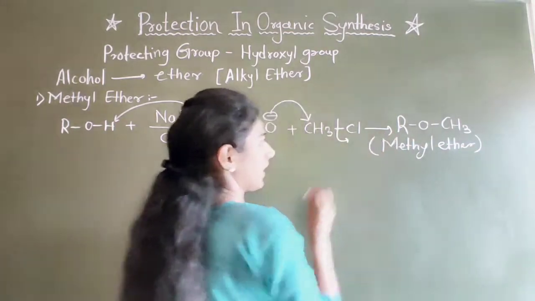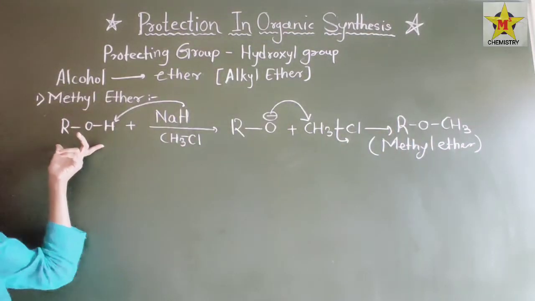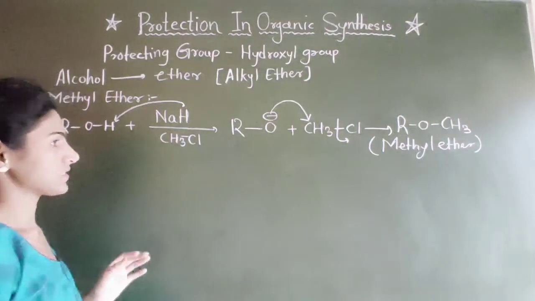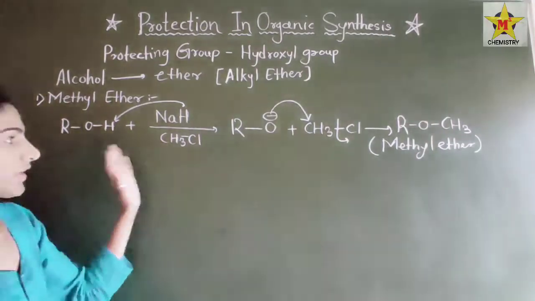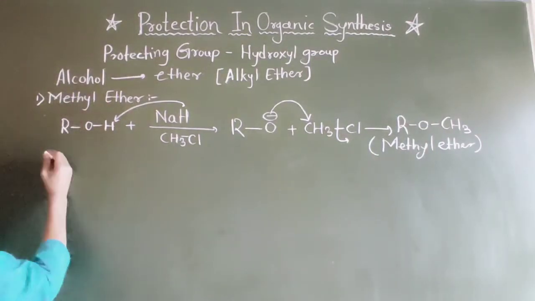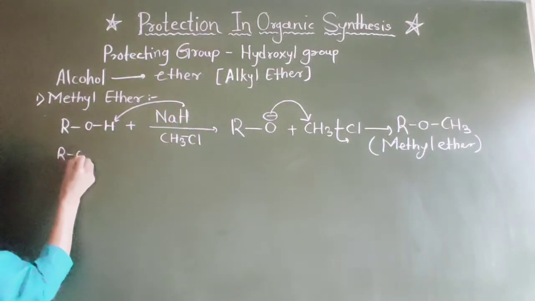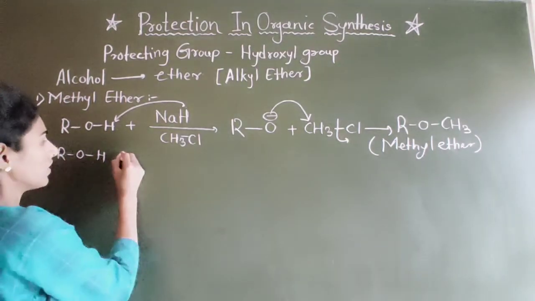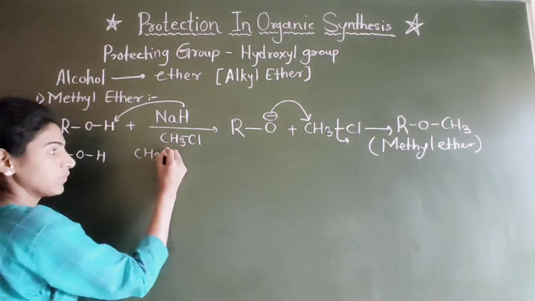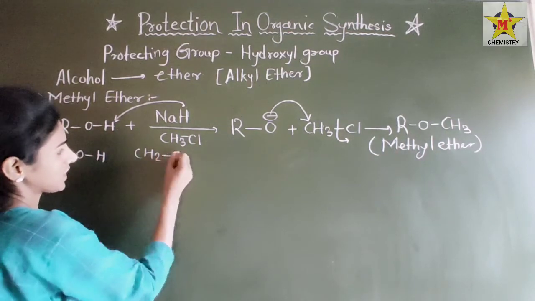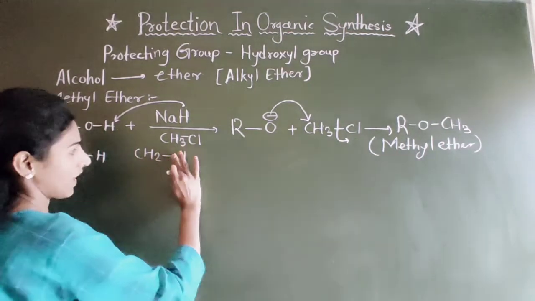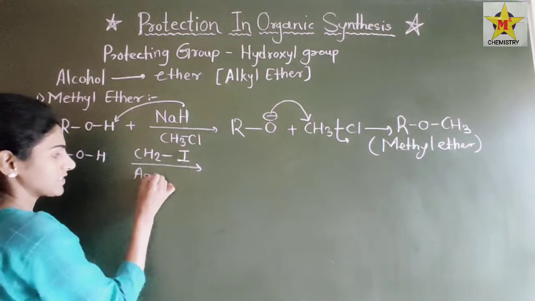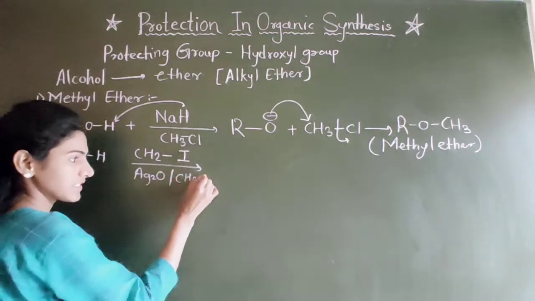Likewise, we can protect the alcohol group. This is a general alcohol group, but we can take an example and solve it like this. Next to that, one more method is there for protecting alcohol, in which CH3Cl or CH3I is used in presence of Ag2O, CH2Cl2.